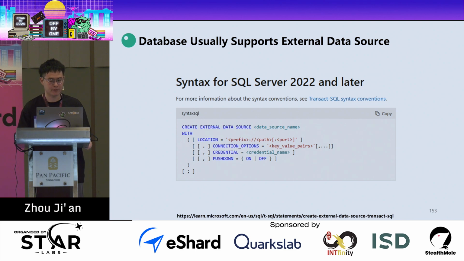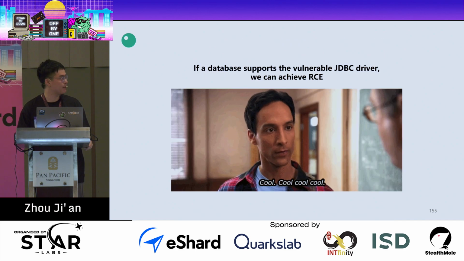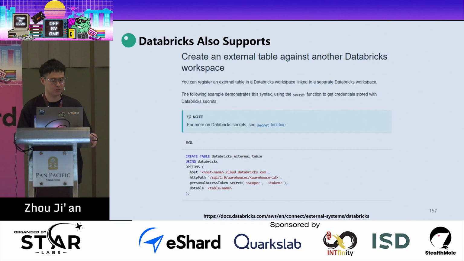If you are familiar with databases, you may know that databases usually support external data sources. Here, like Microsoft SQL Server, you can see that it supports different kinds of data sources like Azure storage account, Azure data lake, and remote SQL Server. So if a database supports a vulnerable JDBC driver, we can achieve RCE and control the database server. By default, XO supports this kind of feature, and Databricks also supports it.